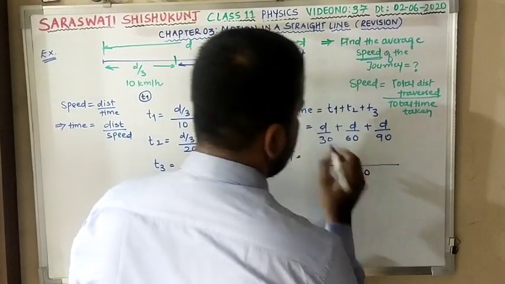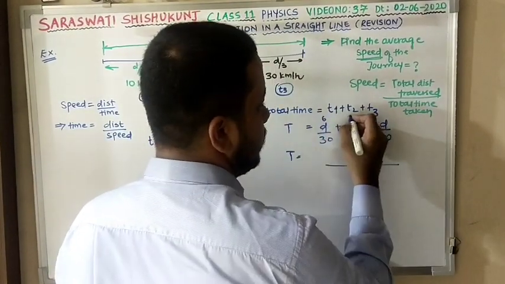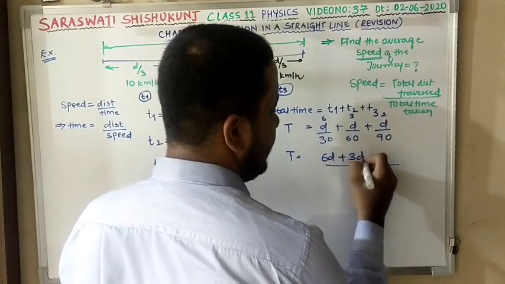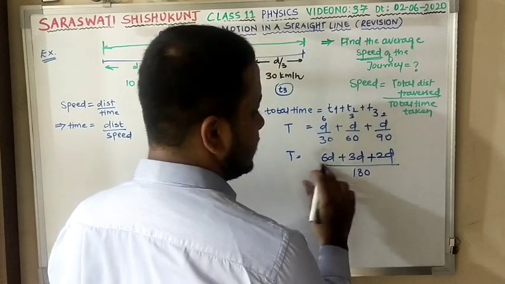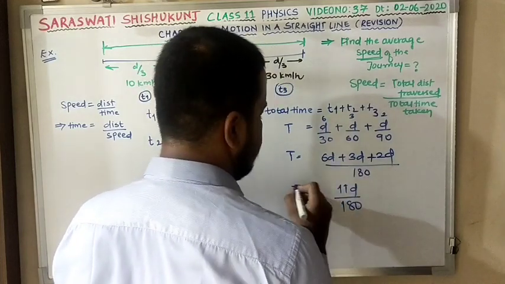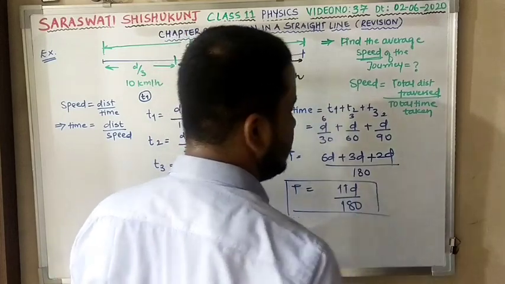So 180 has 6 threes and 9 twos in it. So the answer is 6D plus 3D plus 2D. So 6 plus 3 is 9, plus 2 is 11. So the answer is 11D by 180. That is your T. Till this clear?